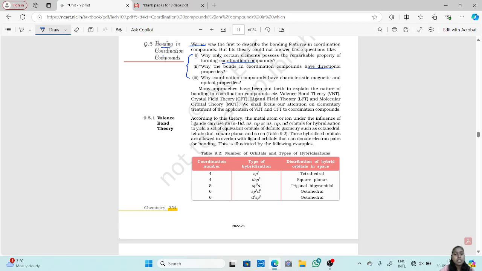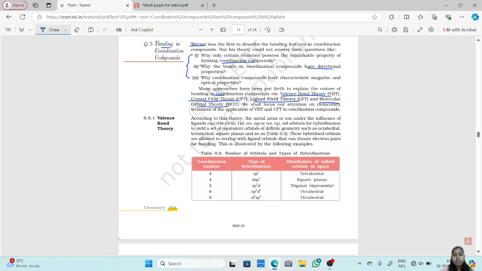Now, many approaches have been put forth to explain the nature of bonding in coordination compounds. Since Werner was not able to explain these points, many scientists put forth their own ways of explaining the bonding. Among them are the valence bond theory, that is VBT, crystal field theory, that is CFT, ligand field theory, LFT, and molecular orbital theory, that is MOT.